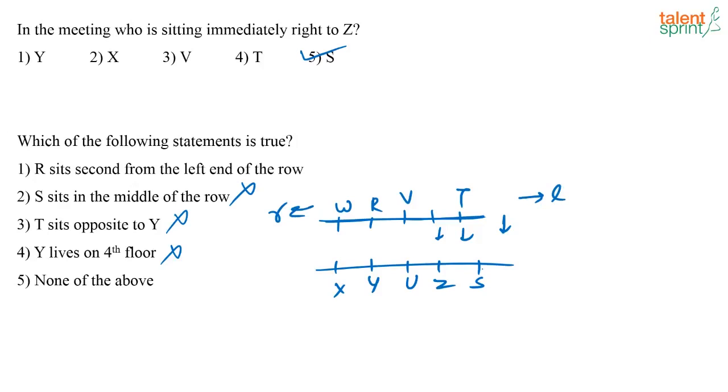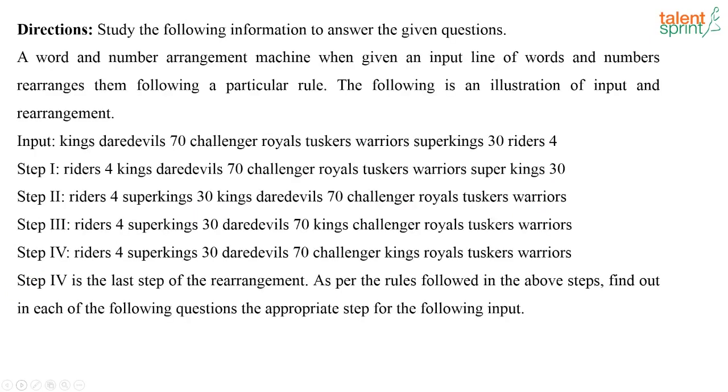So R sits second from the left end of the row. That's not correct, right? Left end of this row is this side. So R is sitting second from the right end of this row. So this is also wrong. So what will be your answer? Your answer will be none of the above. Clear? Now next, look at the next one.